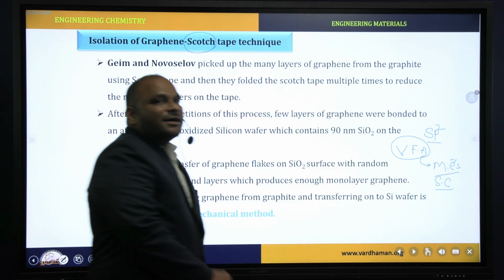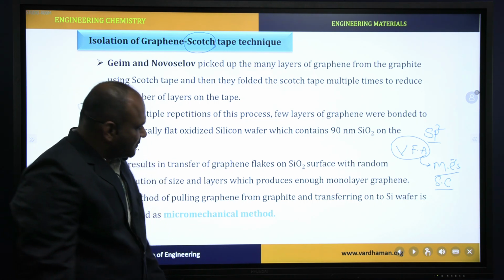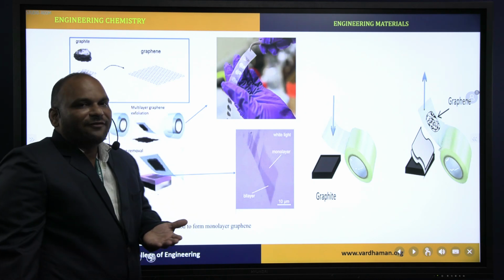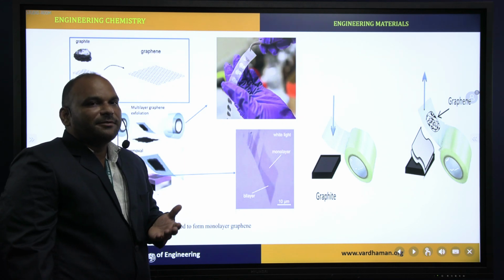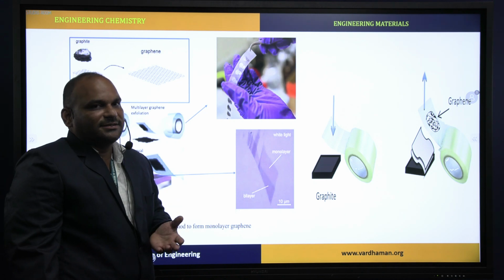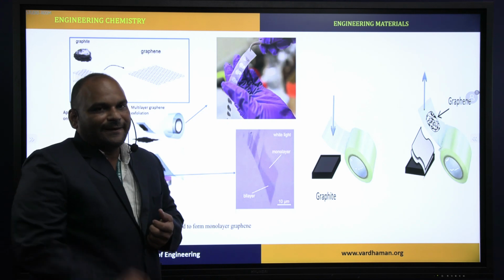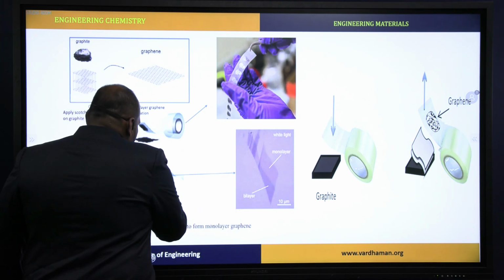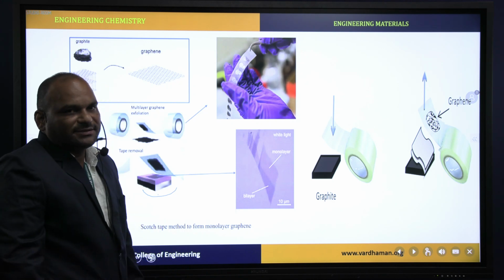Here, graphene isolation takes place from graphite. In this Scotch tape technique, we need to take graphite. On that graphite, we need to apply Scotch tape multiple times. By applying Scotch tape multiple times on graphite, a single layer or monolayer of graphene is formed on the tape. Later, that single layer of graphene is transferred onto the silicon wafer. That is useful for various applications.